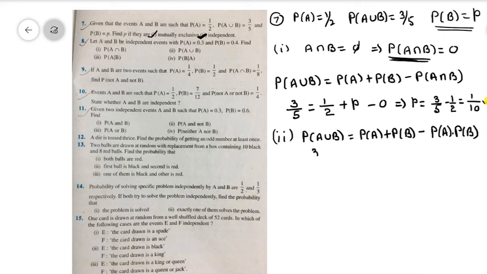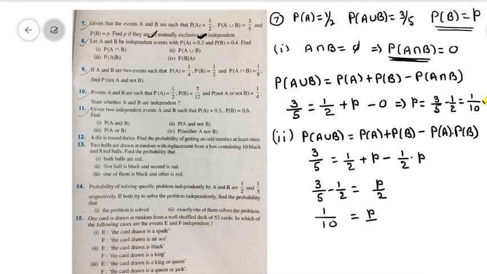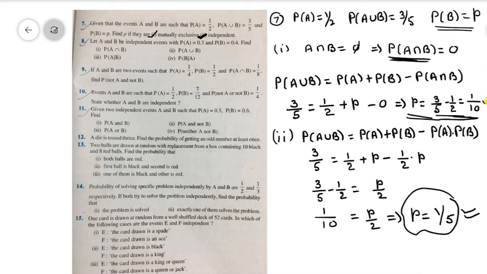So P of A union B is given as 3 by 5, is equal to P of A, 1 by 2, plus P minus P of A, which is 1 by 2 into P. So we are getting 3 by 5 minus 1 by 2 is equal to P by 2. So that's why we are getting 1 by 10 is equal to P by 2. So you will get P value is equal to 1 by 5. So this is the value of P when A, B are independent events. The earlier one is the value of P when A, B are mutually exclusive events.